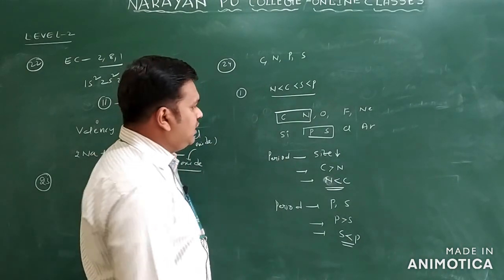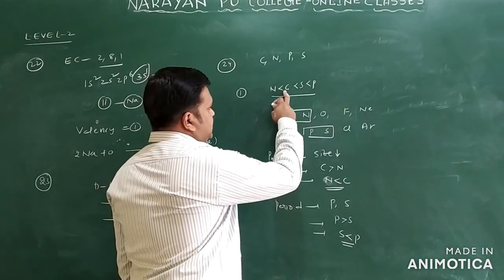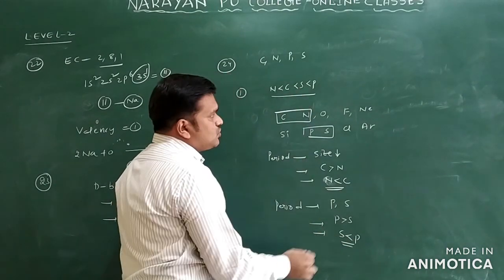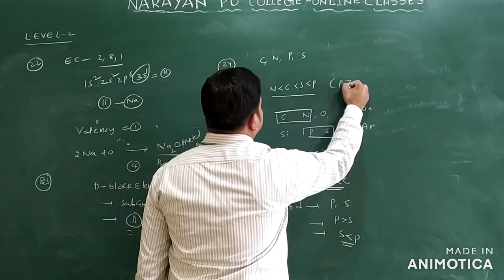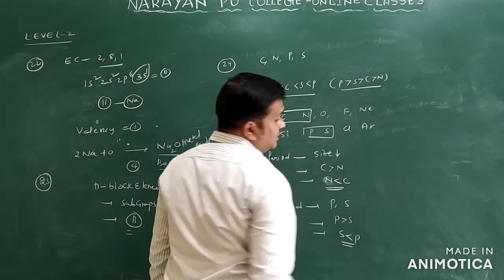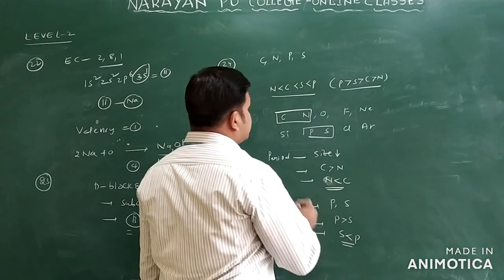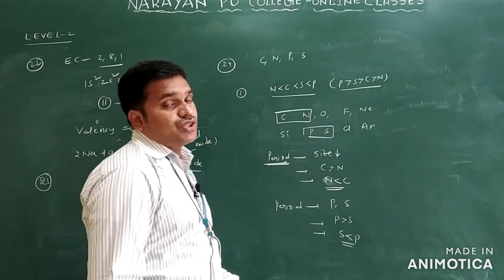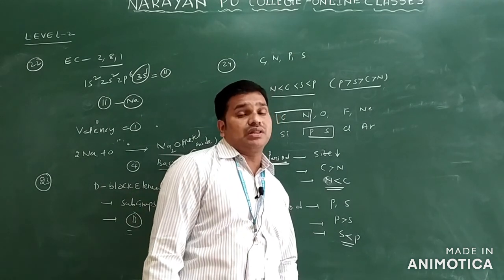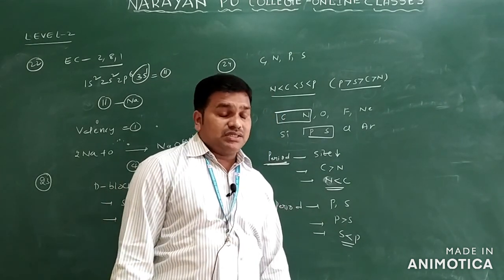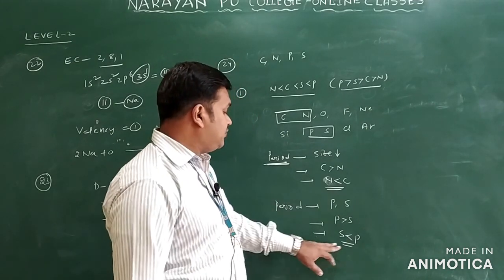You can see the first order. How can you write here? Nitrogen less than carbon, yes. Next, sulfur less than phosphorus only. From this can I write phosphorus greater than sulfur, sulfur greater than carbon, carbon greater than nitrogen only. So this is the second period and third period only. Third period elements have size more than second period elements, because the third shell enters into the third period only.